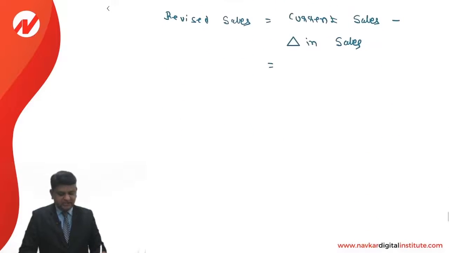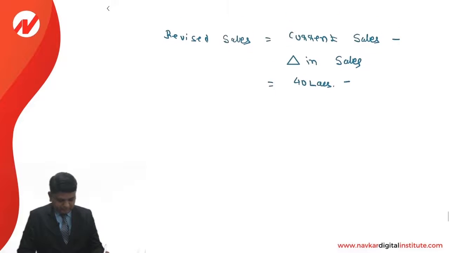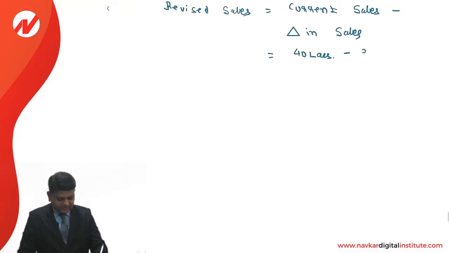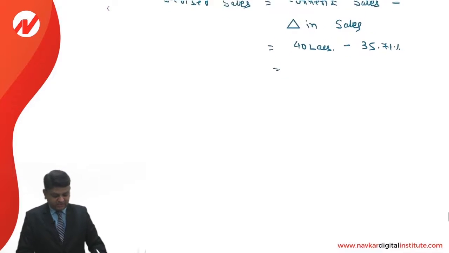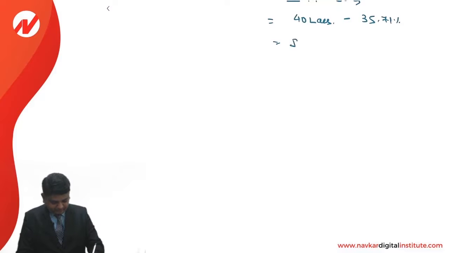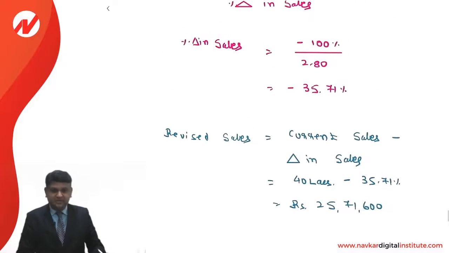The current sales is given to us in the question as 40 lakhs minus 35.71%. That comes to 25,71,600. This is the way the revised sales is calculated.